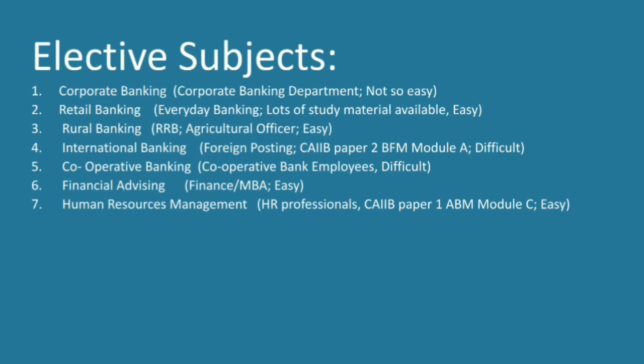So I think human resource management is actually a very easy subject, because once you get the way you are supposed to think, or the way you are supposed to answer, you have to understand how an HR has to deal with a problem. A problem will come, and the way an HR sees it and an employee sees it is completely different. HR has to think about the bank and everything, while an employee will think only about himself and his benefits.